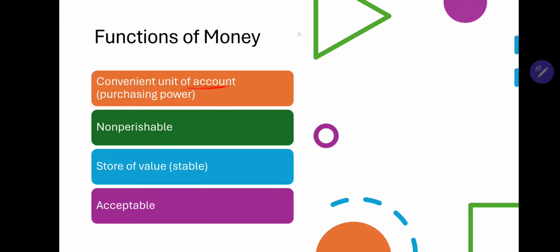Let's say we are producing 1 car, 2 rickshaws, and let's say 4 slippers, but we cannot add these things together, right? 1 car plus 2 rickshaws plus 4 slippers, this is absurd.